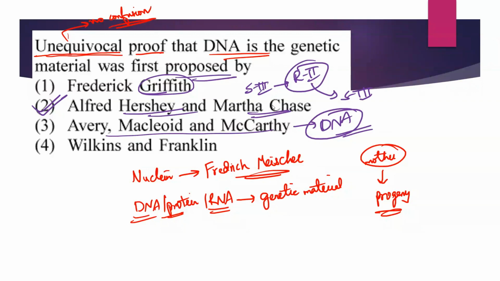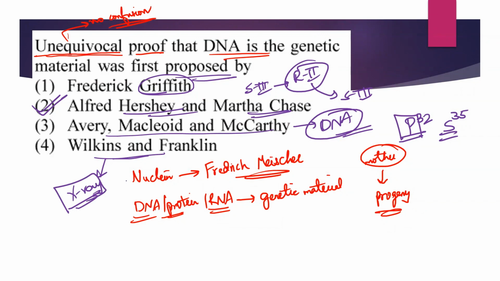that it is the DNA which is the genetic material, by working on bacteriophages, by taking radio-labeled phosphorus and radio-labeled sulfur, P32 and S35. Wilkins and Franklin did X-ray crystallographic studies which helped to get the DNA structure.